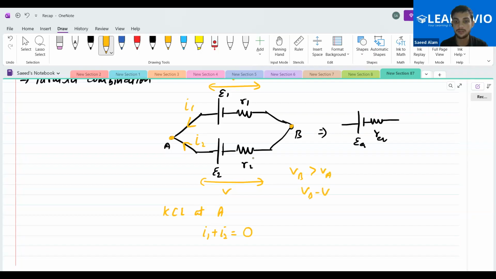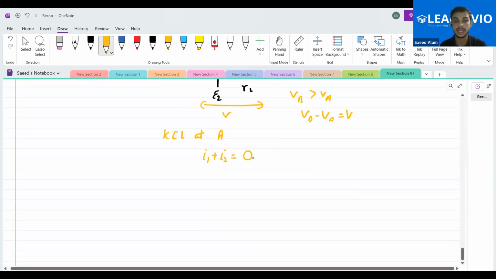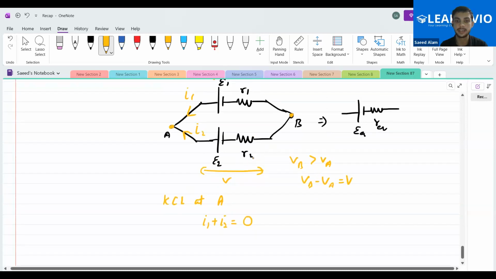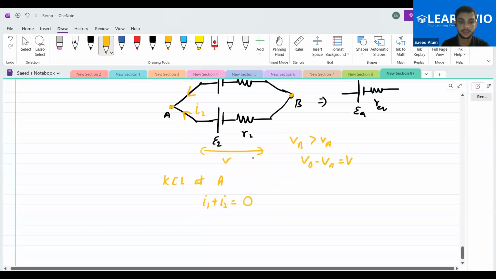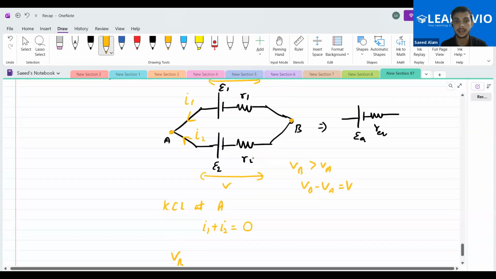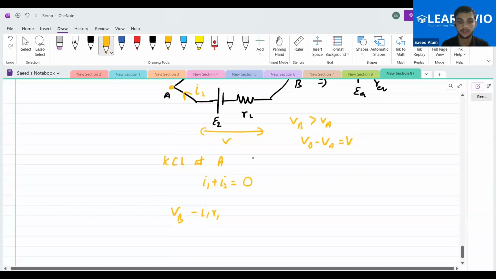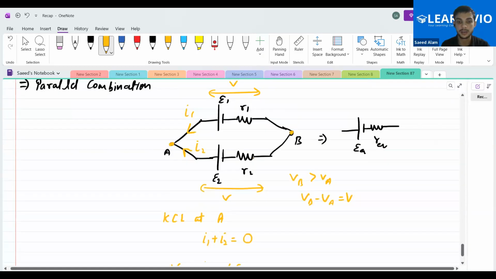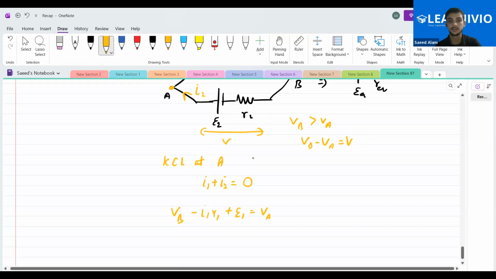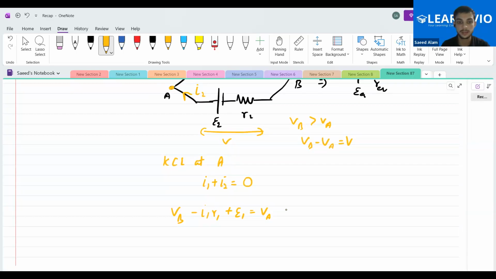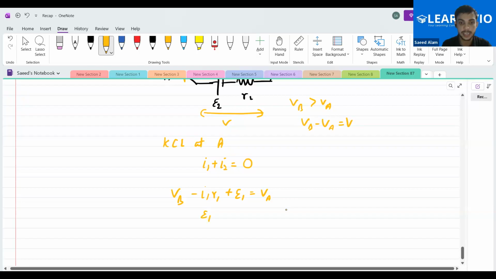So VB minus VA we are saying to be V. Apply it over here, starting from any point. Let us start this time with the VB point. So VB, then minus of I1 into R1, and then plus of EMF E1 will reach the point VA. Yes or no? Yes. So that means E1 minus I1 into R1 is equal to VA minus VB. Yes or no?